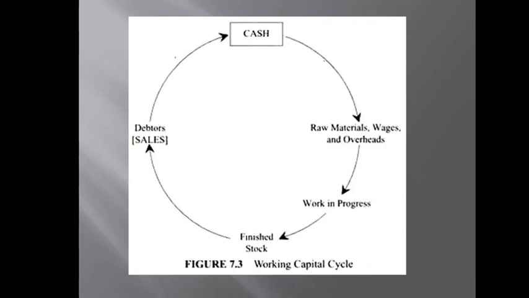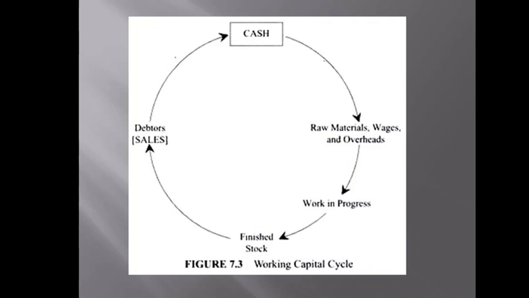With the help of this, we again purchase our raw material, and with the help of raw material and other components, the cycle goes again to work in process. Again from work in process, once the goods are completed and finished, the finished product is brought to the market. Again here we find that sales take place, and the sales are of two types: one is credit sales, one is cash sales.